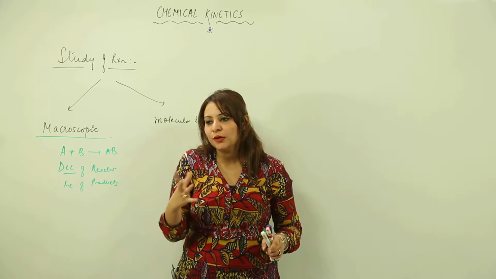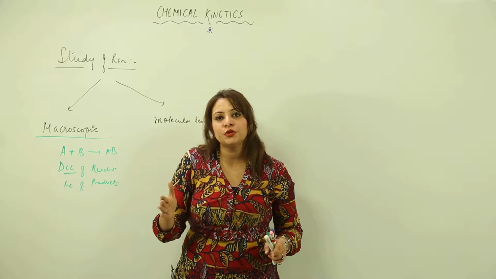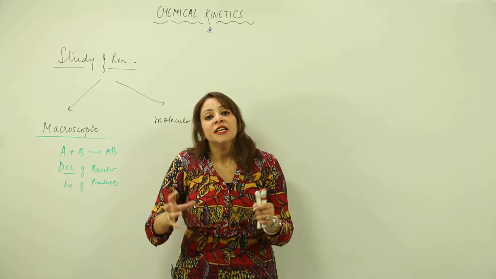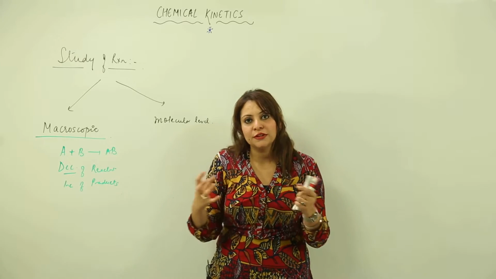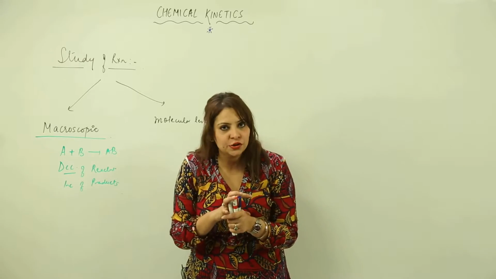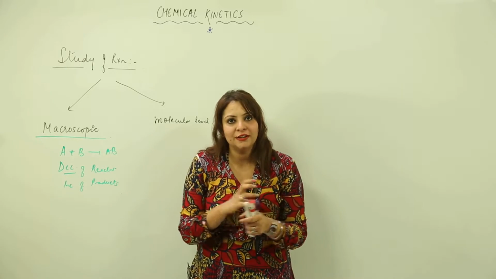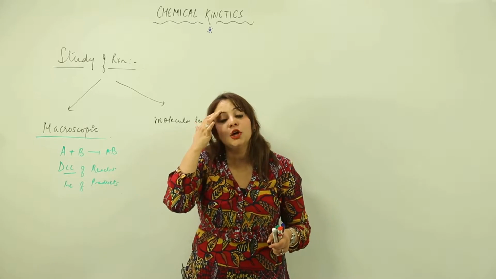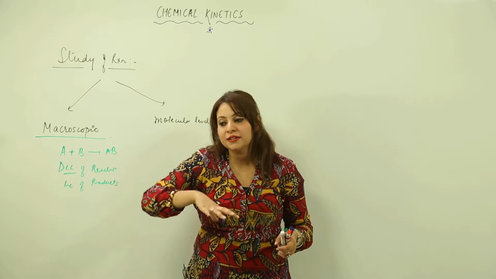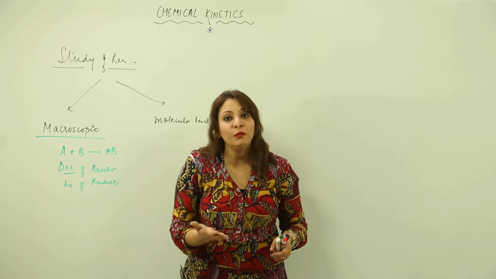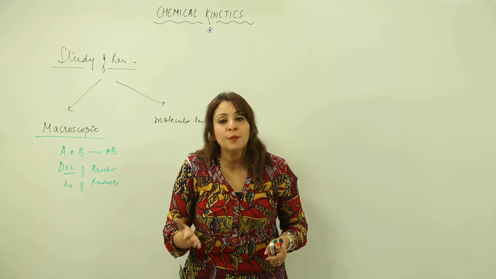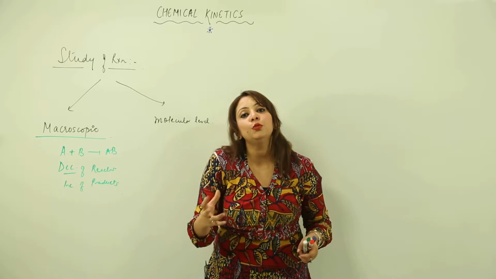So the first limitation for the chemical reaction to occur is the collision, right? Now what happens when the reactants collide? When the reactants come together to collide, they are continuously bumping each other. So what happens when they are colliding or bumping each other? This results in the breaking of the older bonds and the formation of new bonds. This is what we actually need, because the product will not be formed when the old bonds are not broken and the new bonds are not formed.